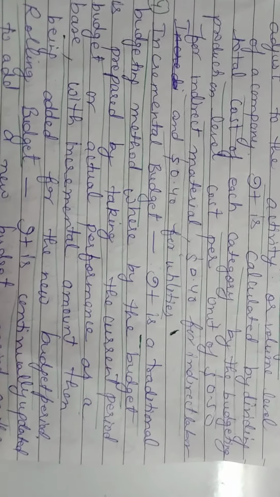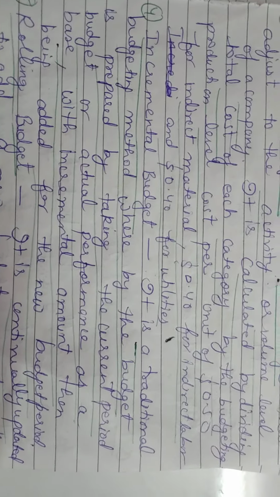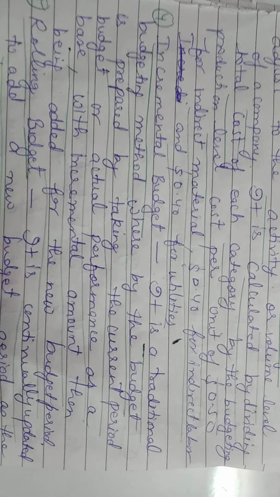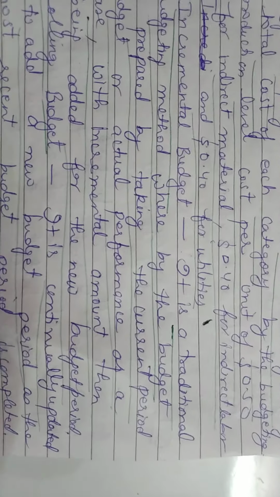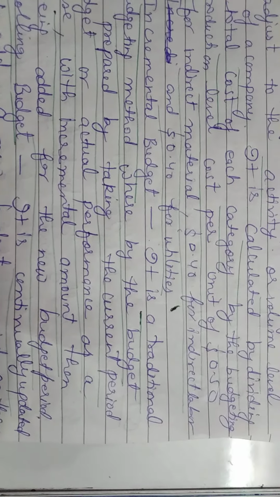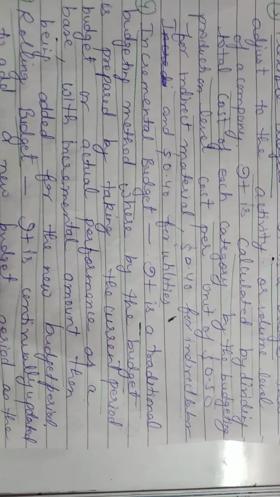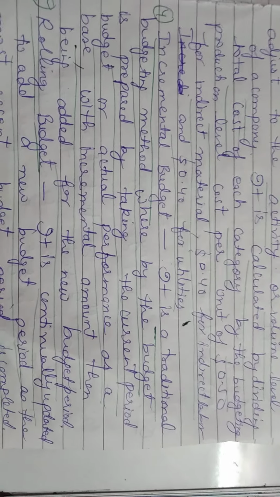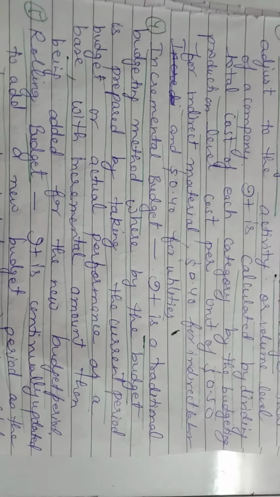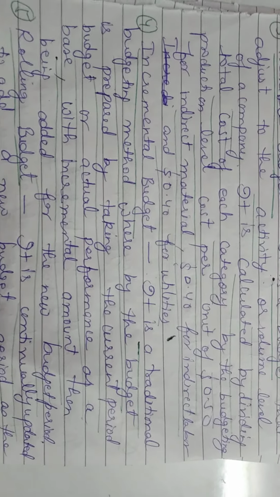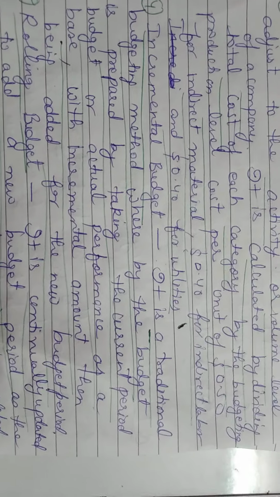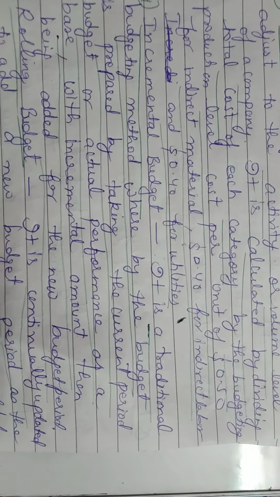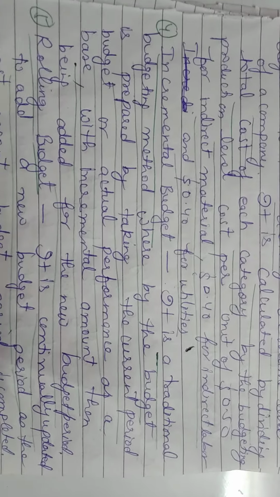This is the next point: an incremental amount is being added for the new budget period. So it is an incremental budget. I have discussed 3 points here. Number one, it is a traditional budgeting method. Number two, the budget is prepared by taking the current period budget and what the company actually performed all over the year. And number three, an incremental amount is being added to the new budget period.